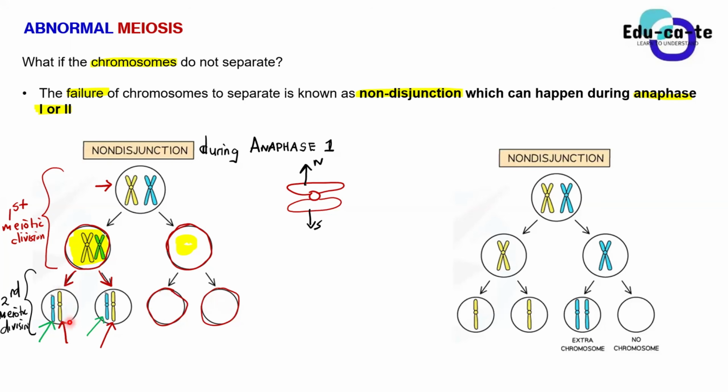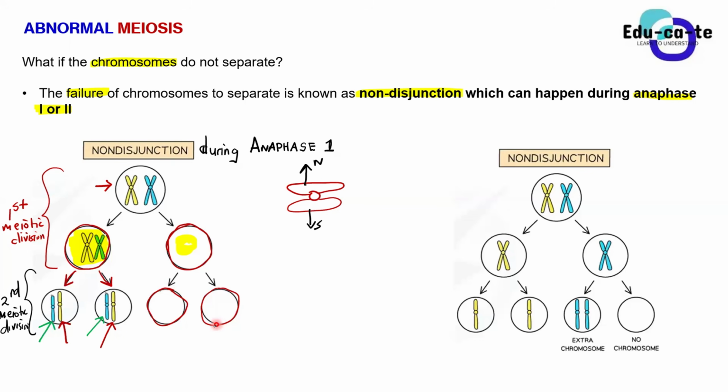2 chromosomes. What about the next one? How many chromosomes do you see? 2, sir. 2 chromosomes. What about the third one? Because there are 4 gametes. What about the third one? None. Empty. No chromosomes. The fourth one? Empty as well.